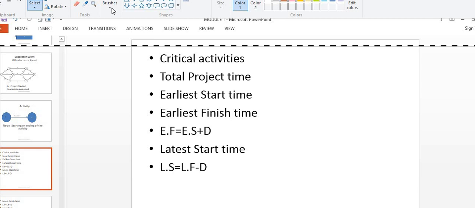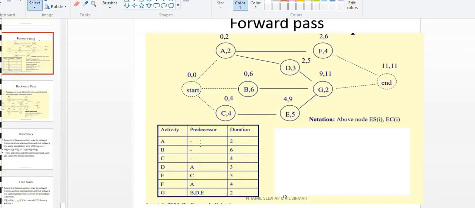Okay, fine. So now early start, early finish, you know. Early finish, how to calculate? Early start plus duration. Late start, you know. Late start is latest finish minus duration. That is the formula. This you have to take down. Please take down. I'll tell you now how to calculate it.